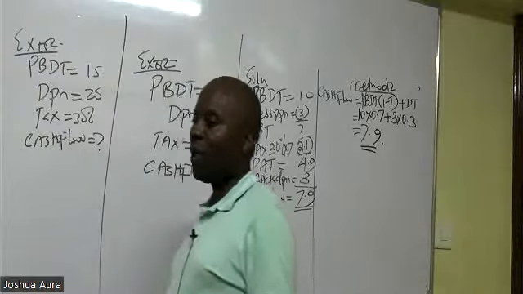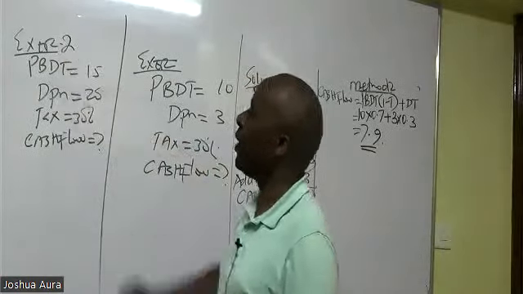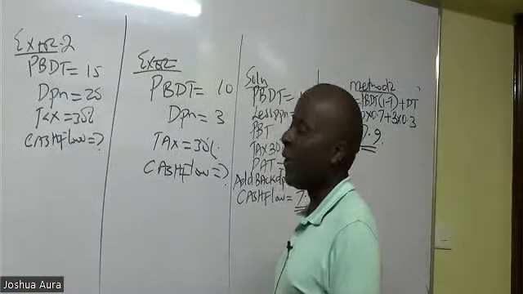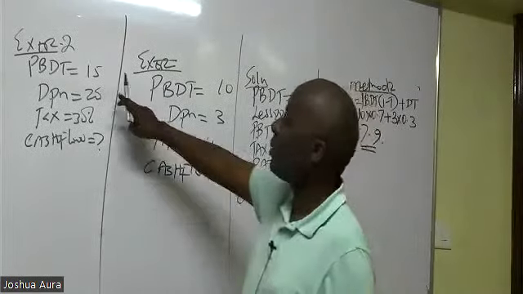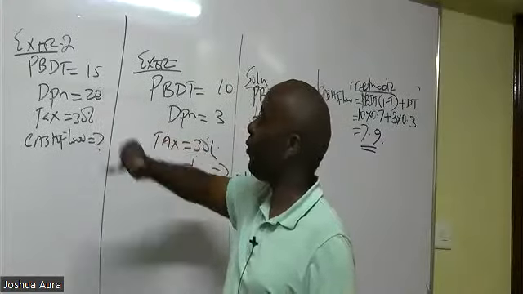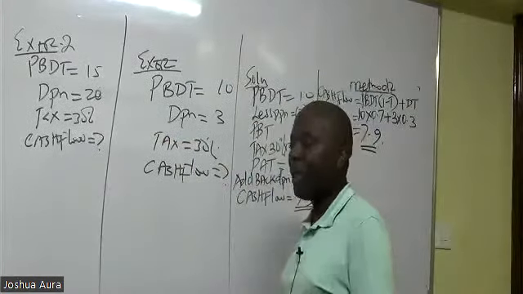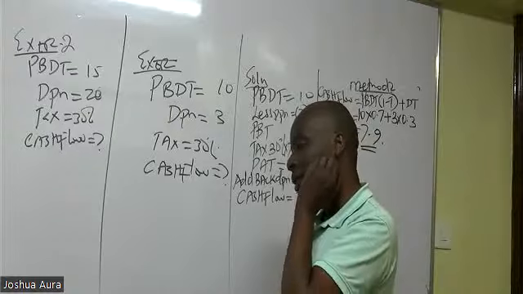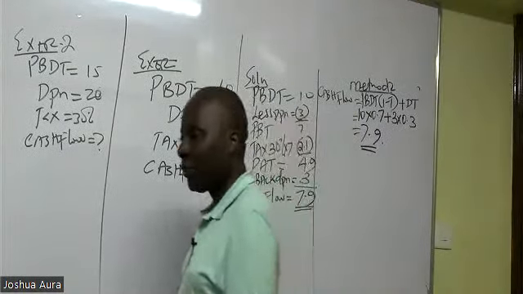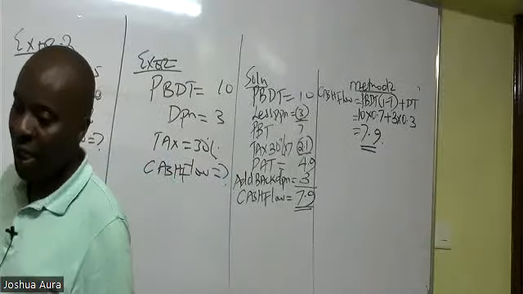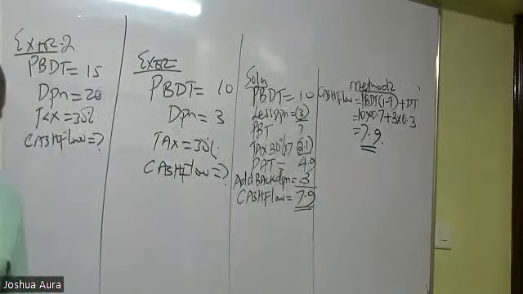So exercise 2. They have given you profit before tax of 15. Depreciation here is 20, which is higher than the profit. Tax is 30%. And then they want you to give us the cash flow.